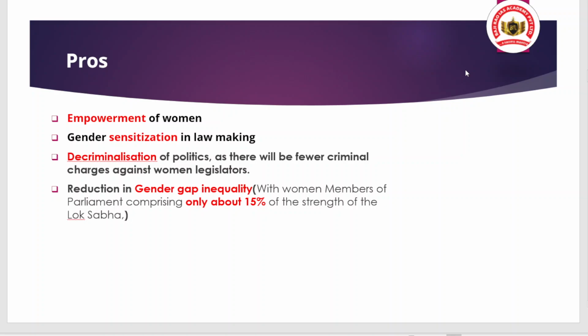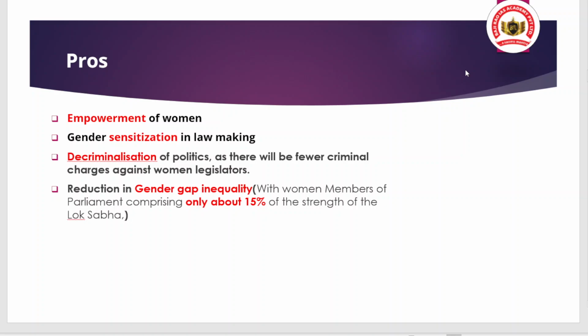That means more gender sensitization in lawmaking. Also there may be decriminalization of politics, as there will be fewer criminal charges against women legislators as compared to men. Along with that there may be a reduction in the gender gap and more equality. Why reduction? Because of more participation in the political representation of women. So that is the point.